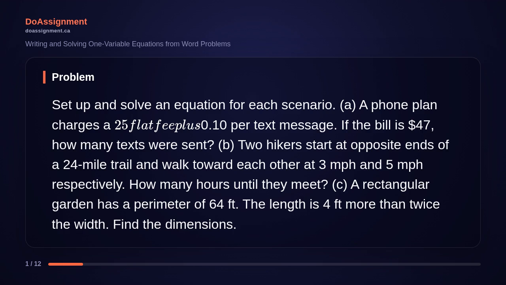Part B. Two hikers start at opposite ends of a 24-mile trail and walk toward each other at 3 miles per hour and 5 miles per hour respectively. How many hours until they meet?